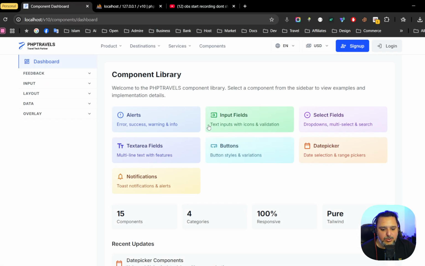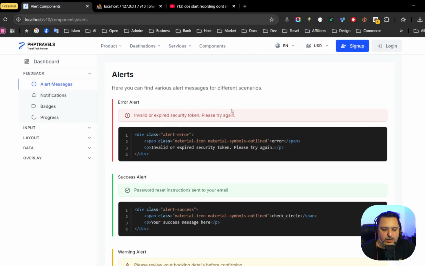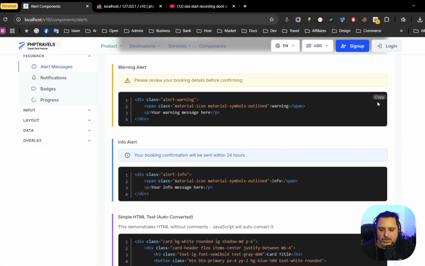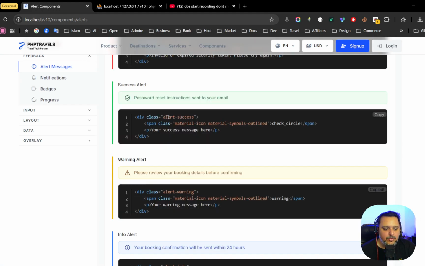This will not be shipped by default, but if any client needs these components, we can also show that, because it will help you build the UI and a fresh design from scratch, without writing HTML and dirty CSS. Everything is done as a design system. You just need to find the component you want to use and copy and paste it. For example, if you want to implement alert messages somewhere in the customization, we have the complete alert messaging over here. You just need to copy the code and implement it within the file you want.